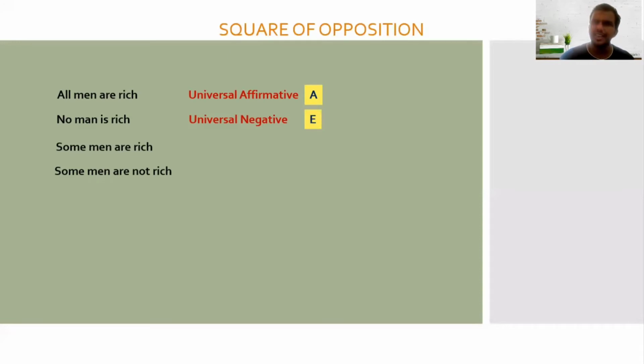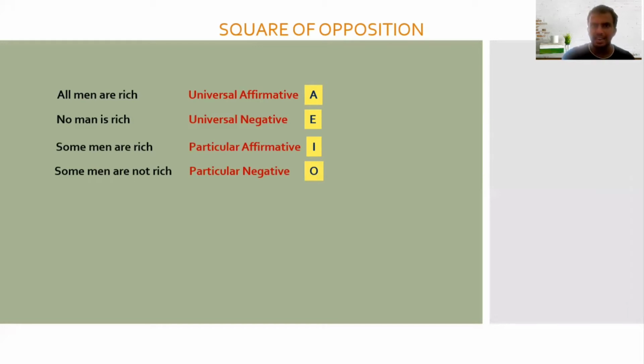Some men are rich is an example of particular affirmative. Some men, so obviously we're talking about a category of men, so it is particular and it's an affirmative statement, so it is particular affirmative and the symbol is I. Last but not the least, some men are not rich. It's an example of particular negative. Again, it's a negative statement, and some men contains a particular set of people. So it is particular negative and the symbol is O. So A, E, I, O are universal affirmative, universal negative, particular affirmative and particular negative respectively.